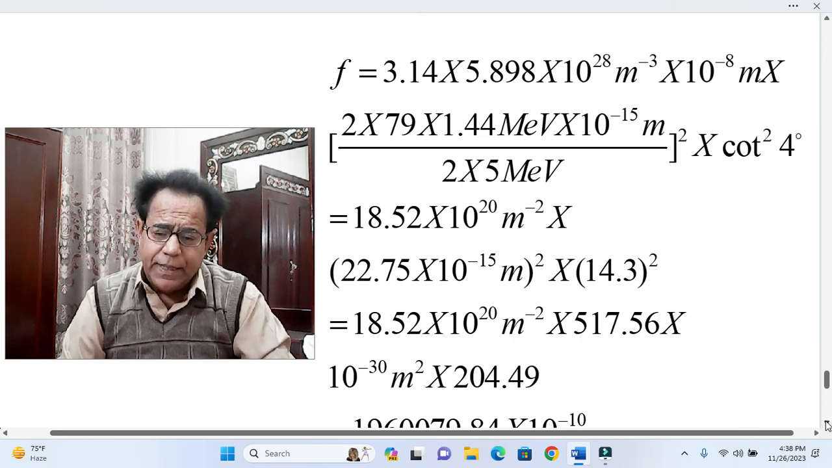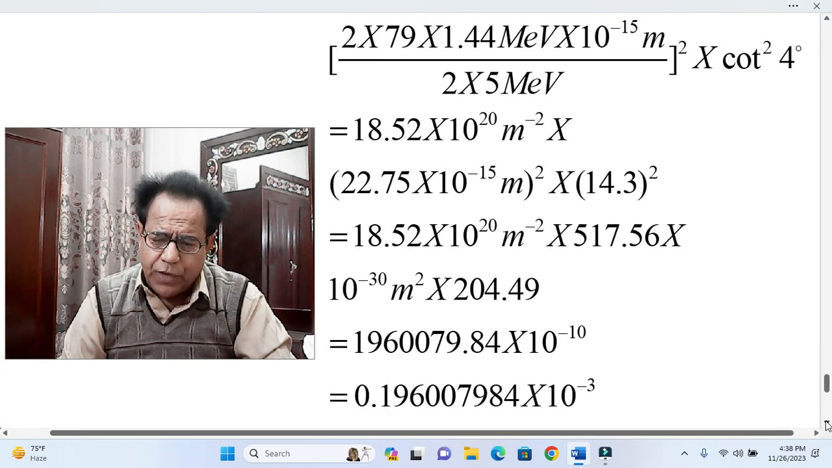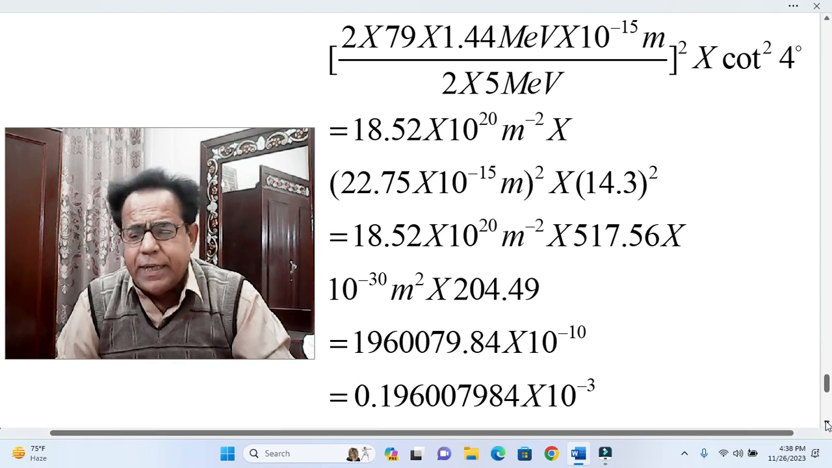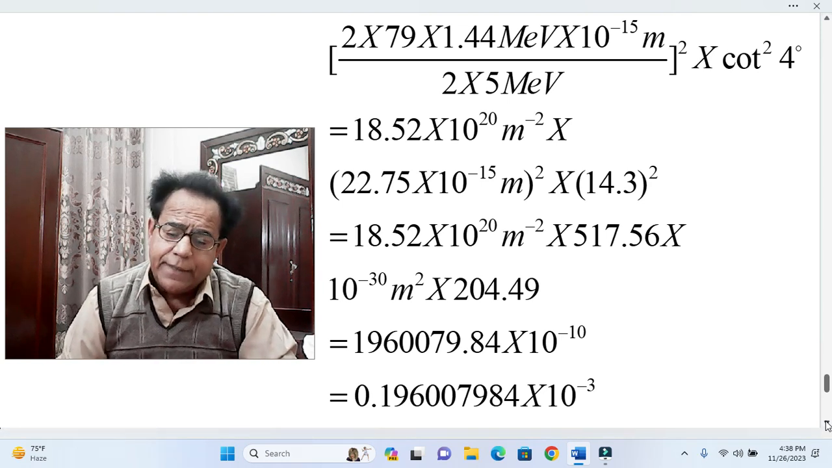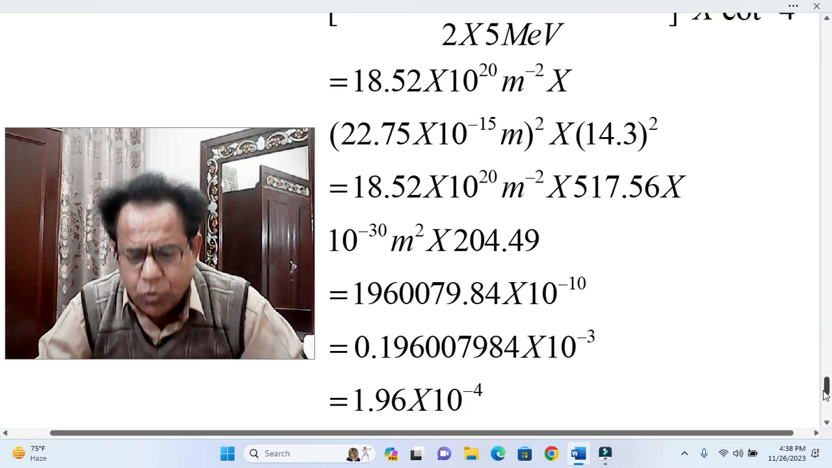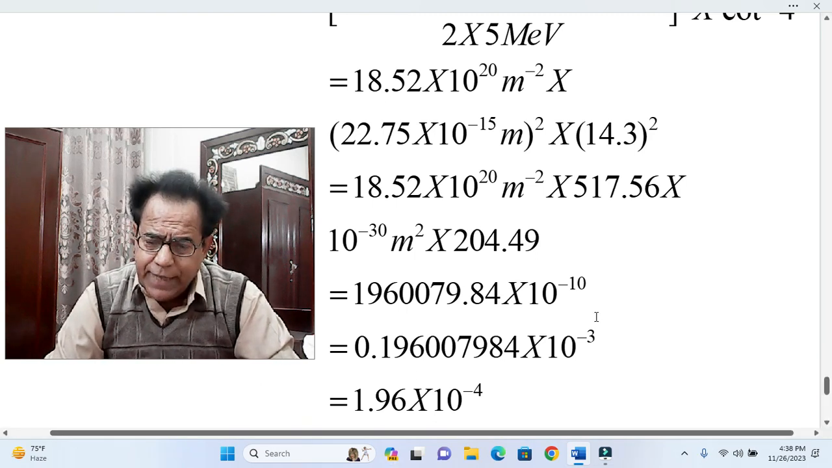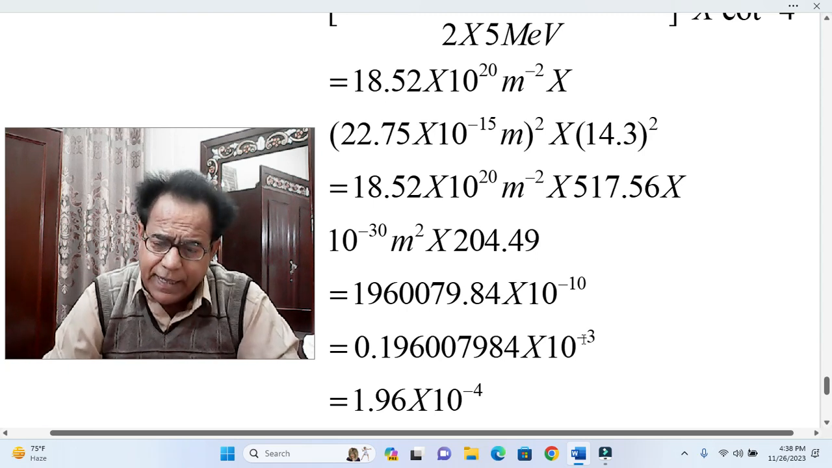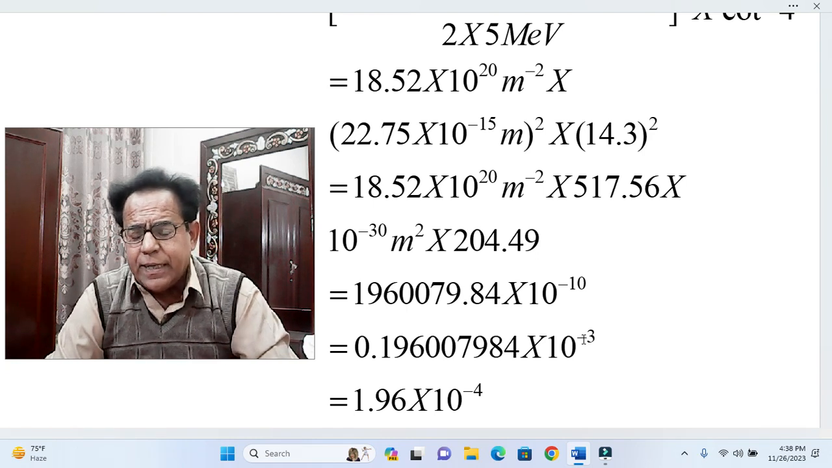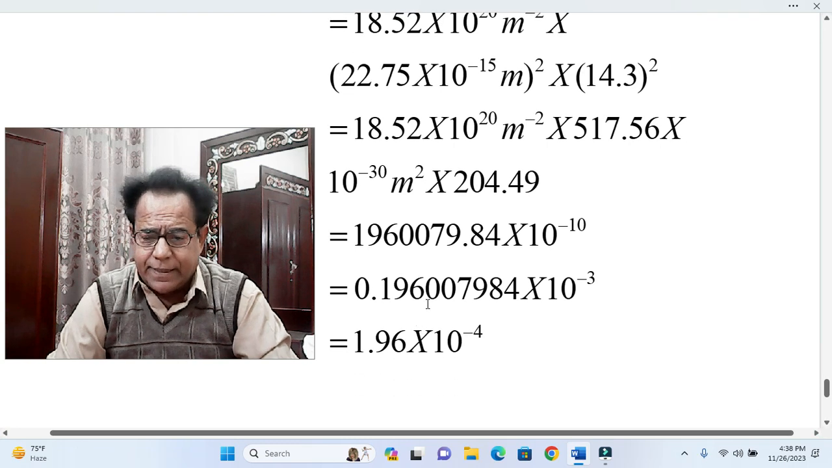After simplifying, we get the scattered fraction f becomes equal to 1960079.84 into 10 raised to the power minus 10. This becomes equal to 0.19 into 10 raised to the power minus 3. To this extent our answer is 100% correct, but just as a matter of convenience, we are converting it into 1.96.